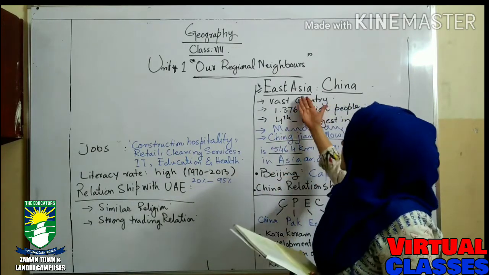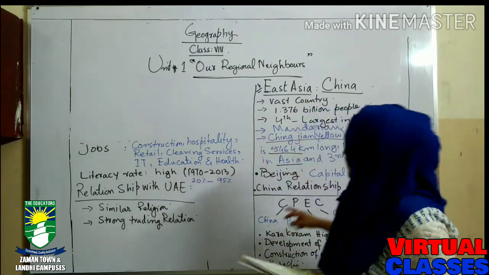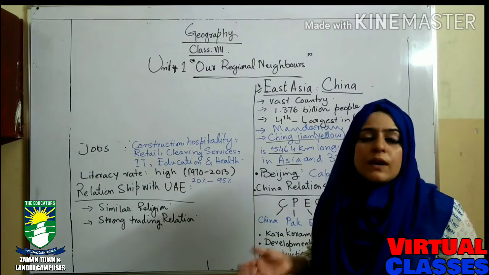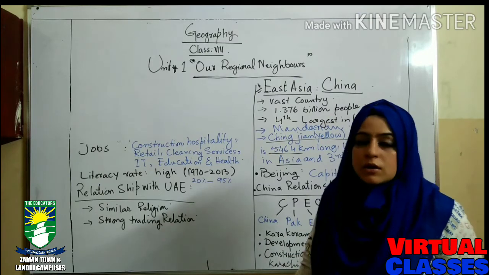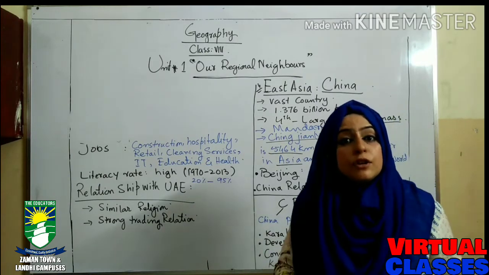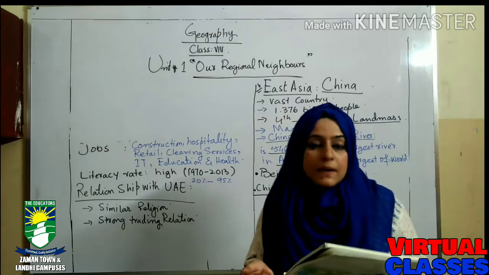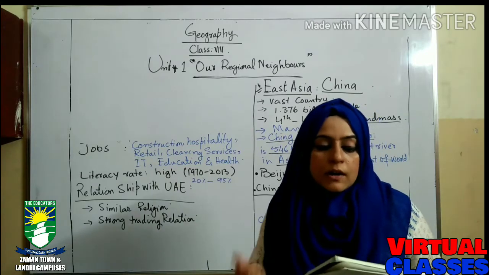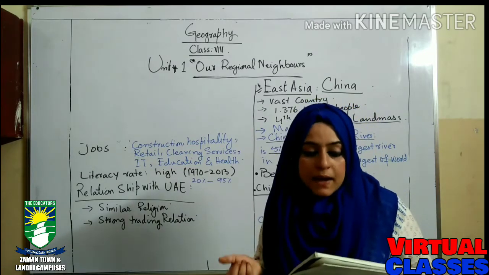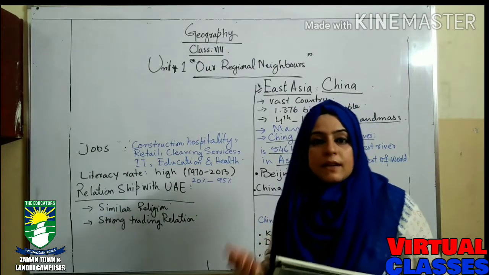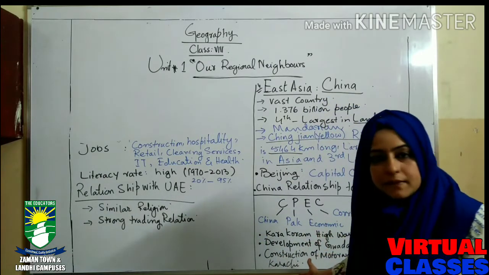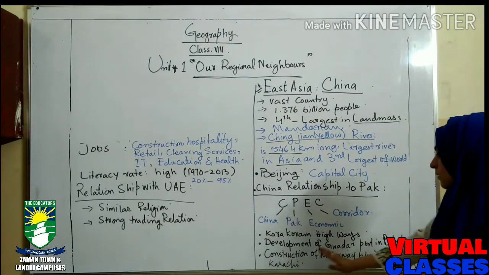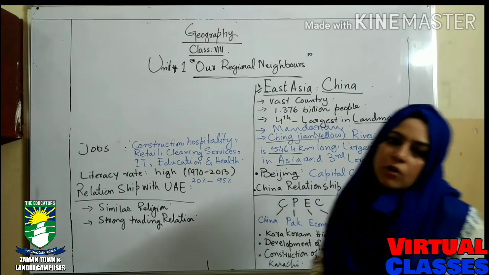like East Asia, China, then you will find the heading China relationship with Pakistan, and you will get your answer better there, and you will write it in your own words in your copy. Okay, so these were the main points on how you have to describe your answer. I am repeating again, what is the China-Pakistan economic corridor? It is CPEC, and how will it benefit us? It benefits us in these three terms: Karakoram highway, development of Gwadar port in Balochistan, construction of motorways between Lahore and Karachi.